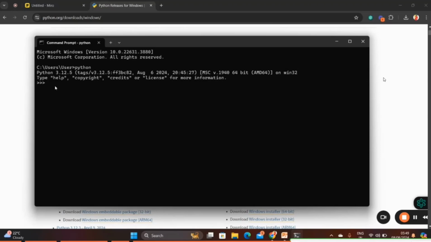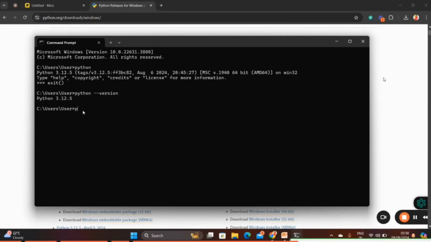We have one more way to identify what version we have. Simply type python hyphen version, then press enter. This is the version we have in our system, that is 3.12.5. So this is the command to check the Python version: python --version. This command will help you to check the Python version.